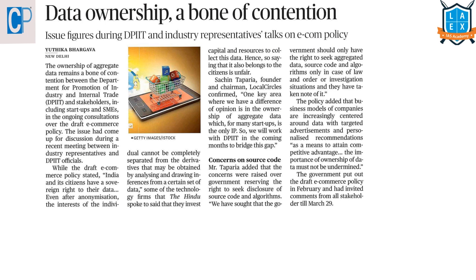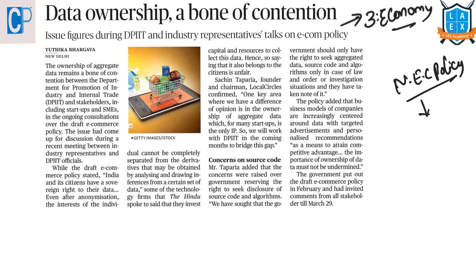The next article is Data Ownership, a Bone of Contention. This article comes under GS Paper 3 under the topic of Economy. This article is dealing with a tussle between 2 bodies. One is the Draft National E-Commerce Policy that was submitted by the Task Force of the Commerce Ministry. This task force has submitted the draft National E-Commerce Policy, and now it is open to the public for comments.